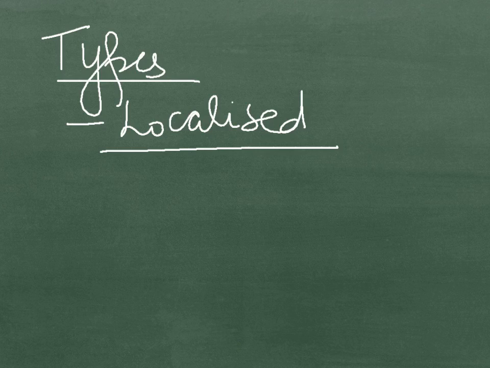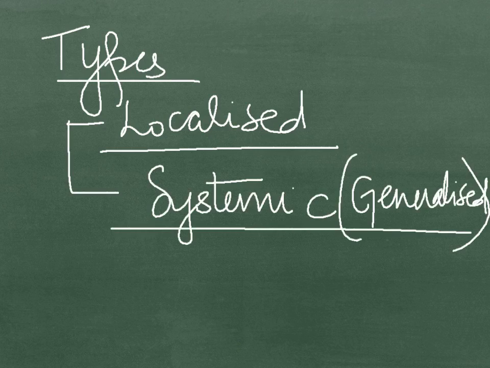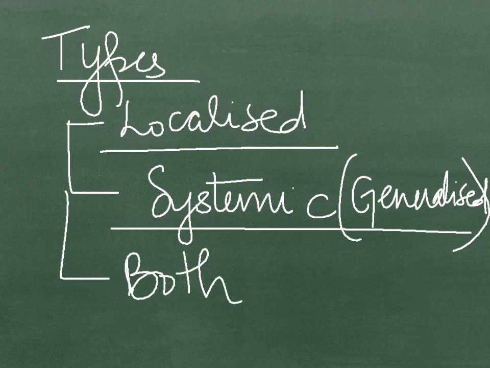The second type is the systemic or generalized type. Examples are sensitivity to penicillin, where anaphylactic shock occurs as the mast cells degranulate. Injection of peptide hormones also causes such a reaction. The clinical symptoms are hives, erythema, respiratory distress, and cardiac problems. The third type is where both localized and systemic reactions take place.